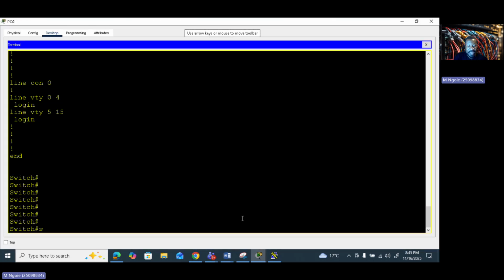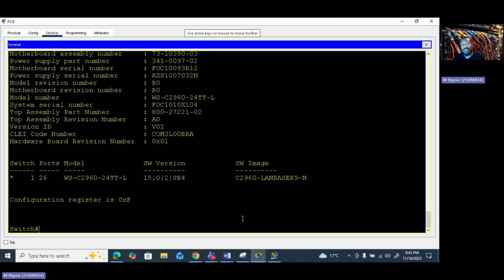So you can just come there, you say show version. You can see here it's showing you that the device is a switch, there are 26 ports, this is the model, the version, and this is the image of the operating system, right? I'm just going fast because I know that there's a second video where I'm gonna go deeper, right?